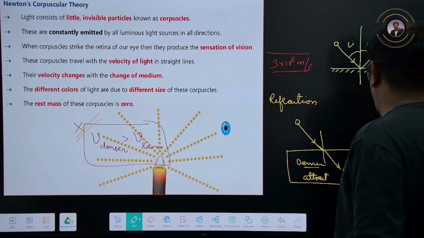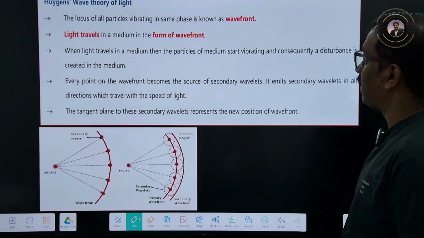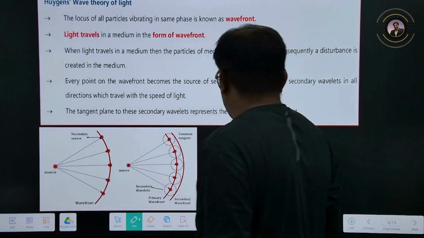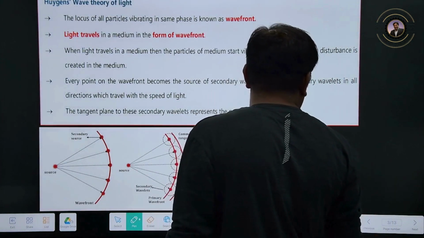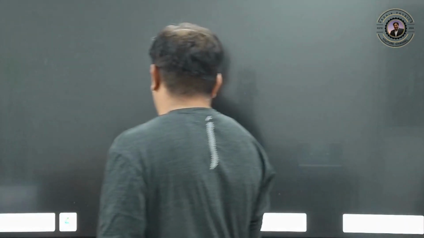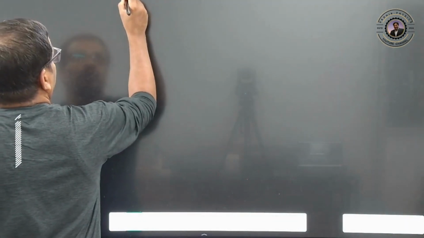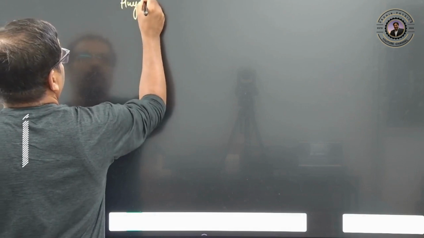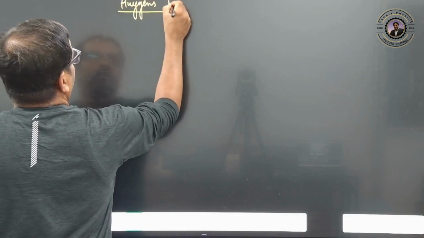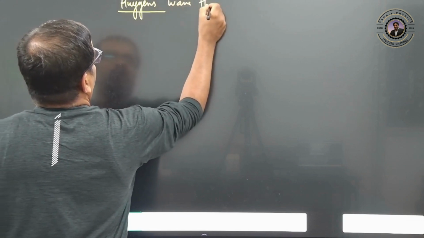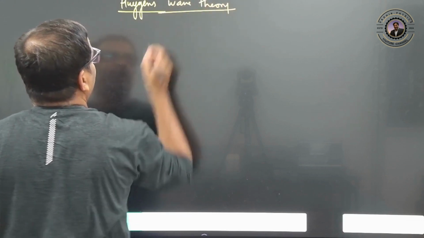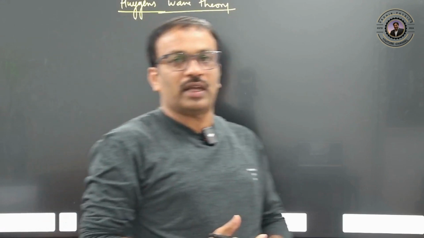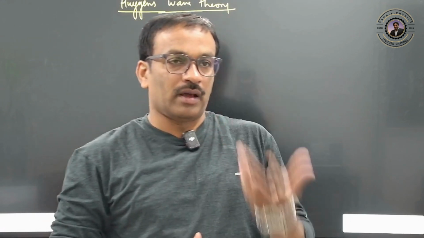So then we'll go for Huygens wave theory, right? So what has Huygens assumed? First of all, Huygens wave theory, very important. At that time they knew only about mechanical waves.